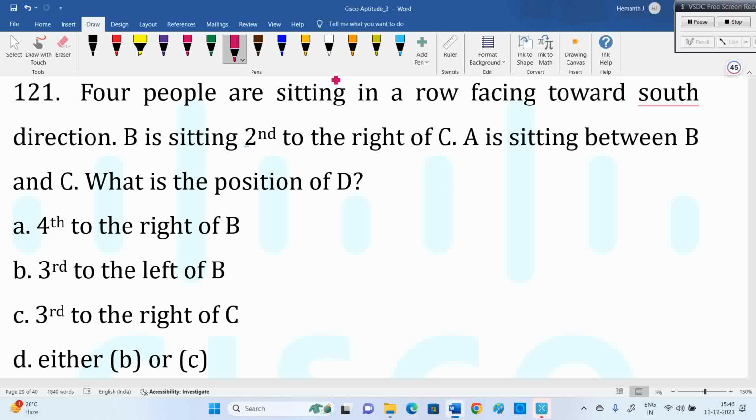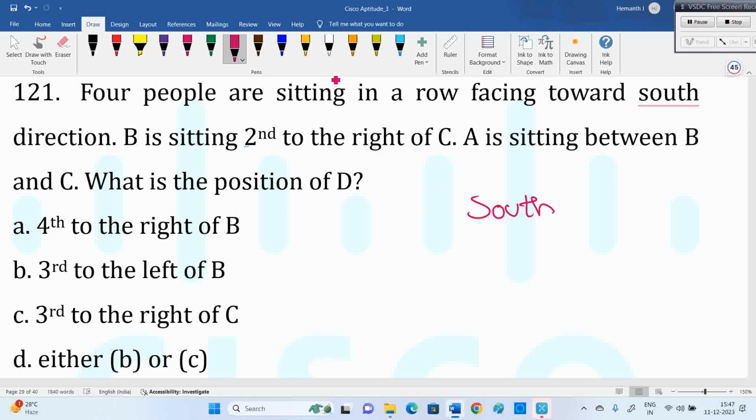So four people are sitting in a row facing towards south direction. B is sitting second to the right of C. A is sitting between B and C. Now, you are facing towards south, right? I'll take south itself here. Some people worry that south means taking below, but that's difficult. If I take south, I'll take above as south. It's on paper, right? My wish. Okay, I'll take this as the south.